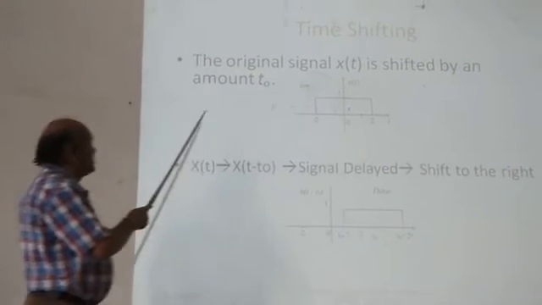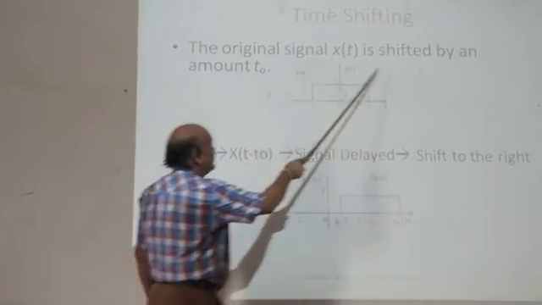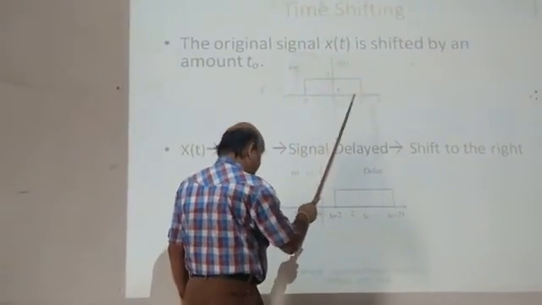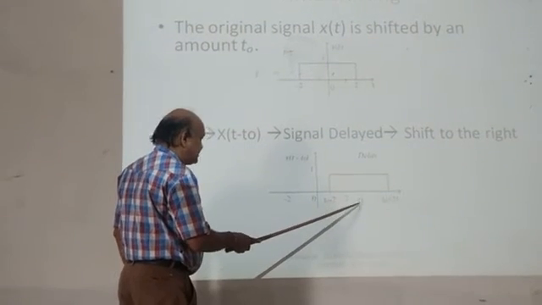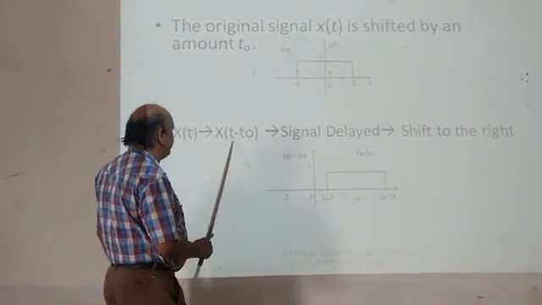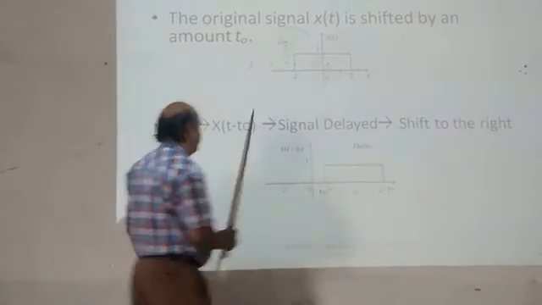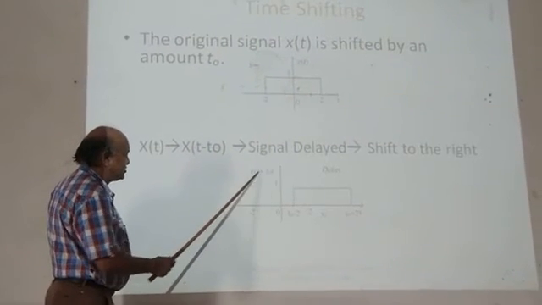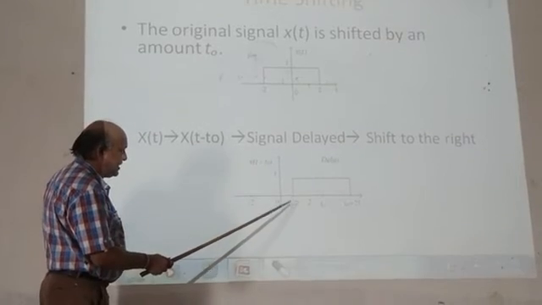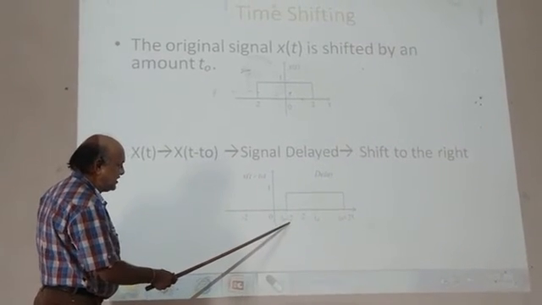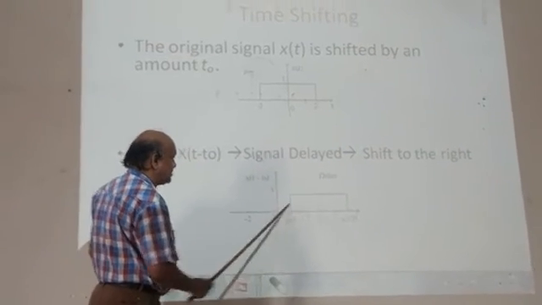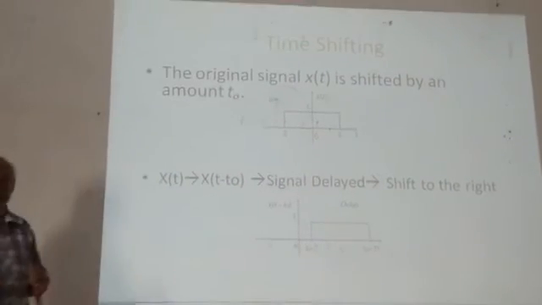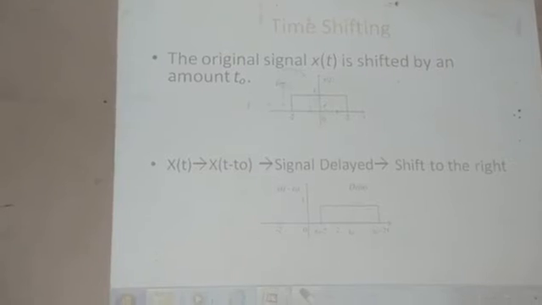Here time shifting is shown. The original signal x of t is shifted by an amount t naught. So this is x of t, and it is shifted by an amount t naught. This is t naught here. x of t minus t naught is the signal delayed by t naught. This original signal is delayed by the t naught here. So this arrow shows x of t minus t naught, delayed by t naught. So this is t naught minus 2, this is t naught plus 2. This is called the original signal delayed by t naught, the delay operation simply shown for the time system.